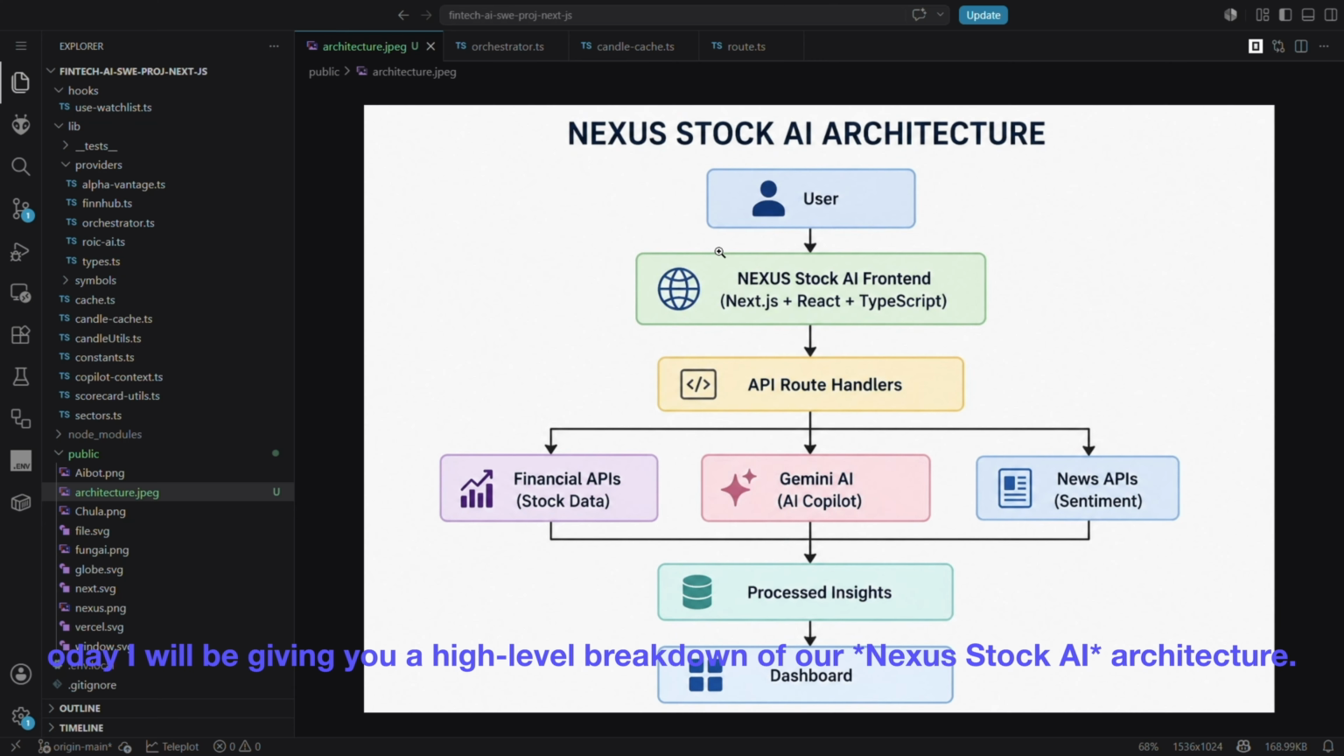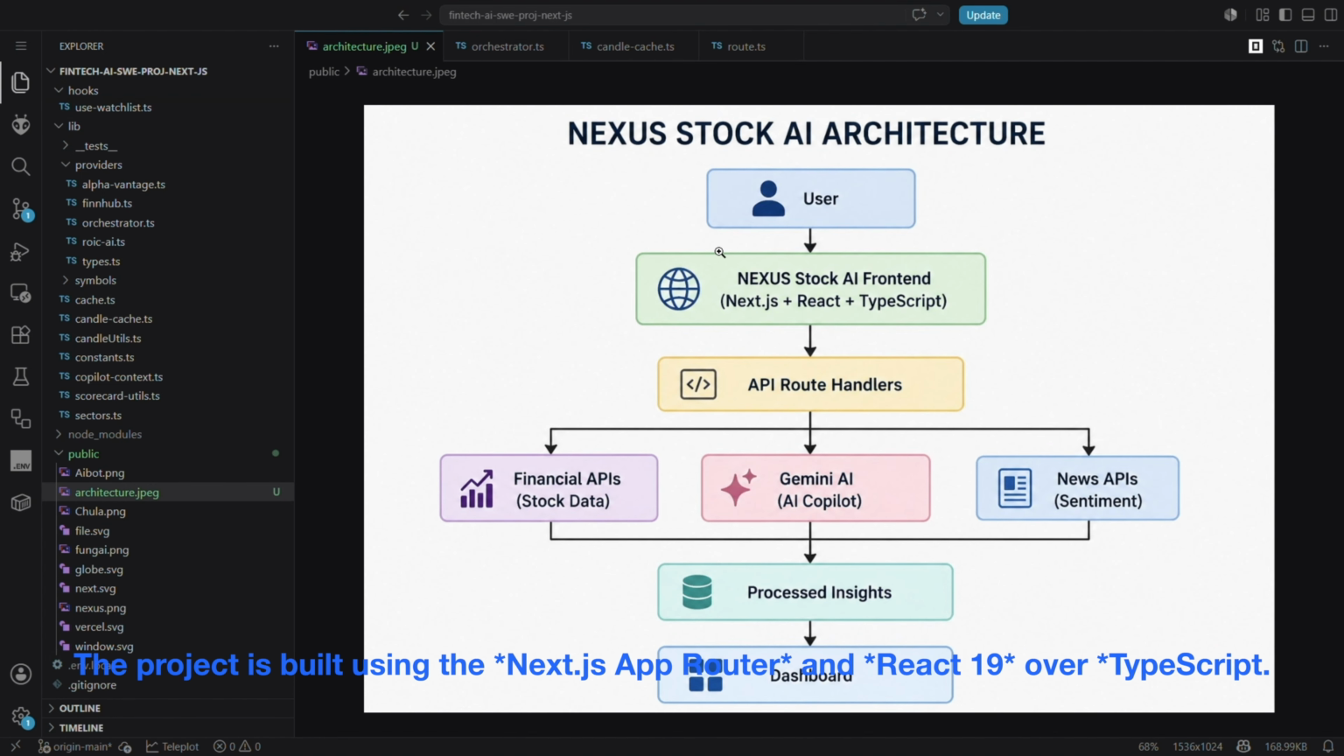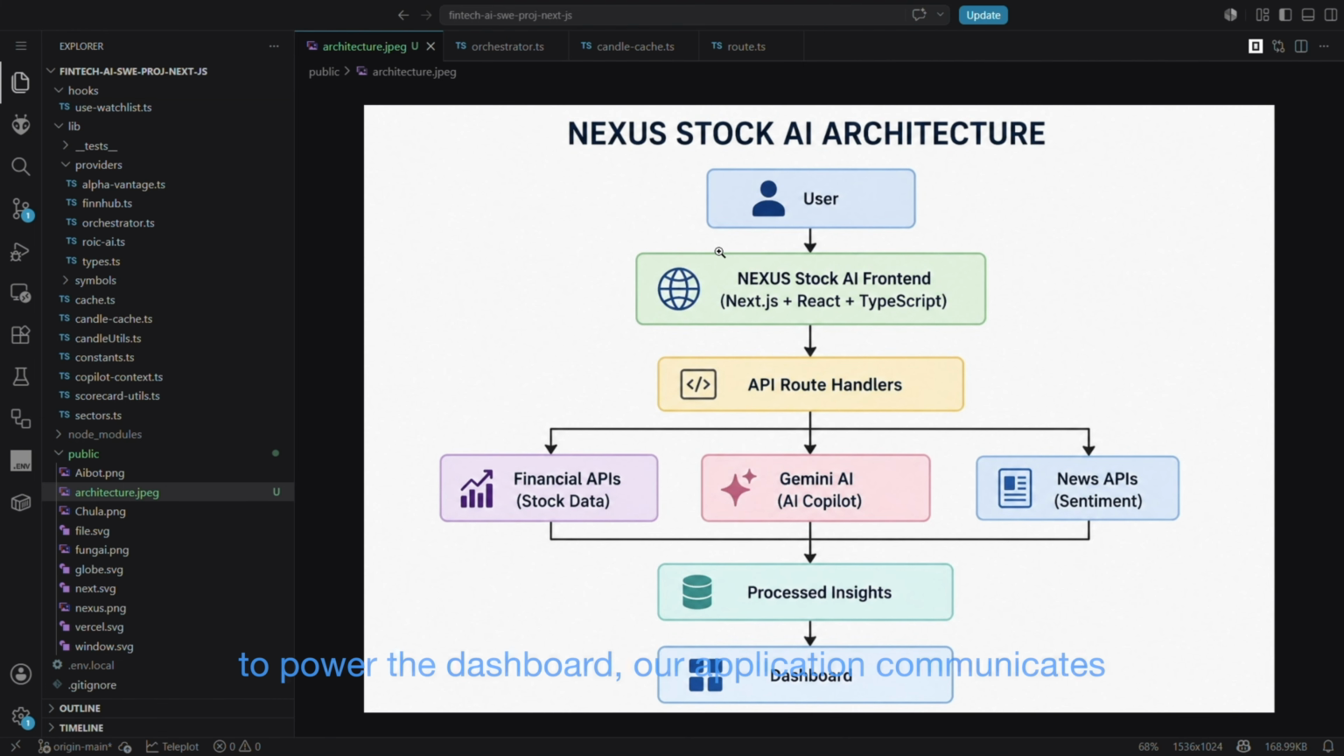So this is it. Today, I'll be giving you a high-level breakdown of our Nexus Stock AI architecture. The project is built using Next.js app and React 19 over TypeScript. To power the dashboard, our application communicates with multiple backend services and external APIs for real-time stock and news data. We also integrated Gemini as the foundation for our AI Copilot to provide intelligence support.